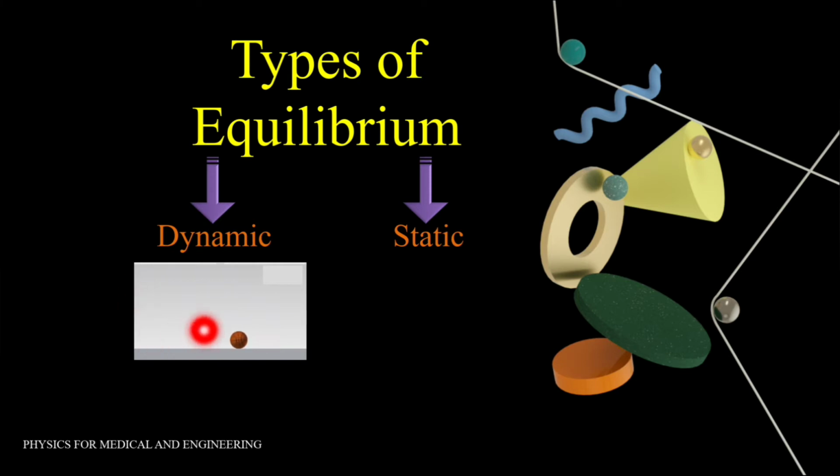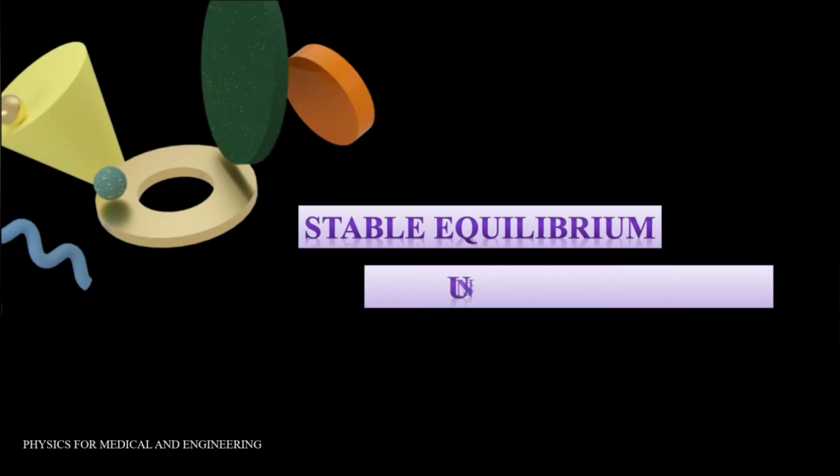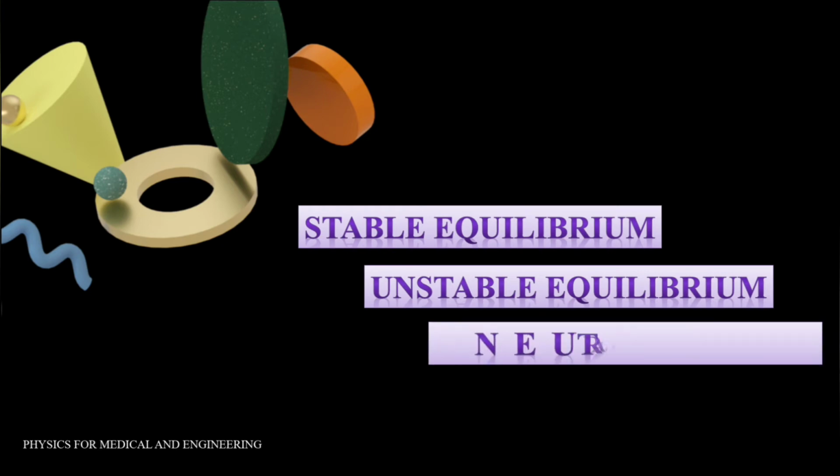As you can see in this animation, the ball is in equilibrium but it is moving with linear velocity. So, we can say that the ball is in dynamic equilibrium. On the other hand, if the body is in equilibrium while being at rest, it is termed as static equilibrium. Equilibrium is also classified as stable, unstable and neutral equilibrium.